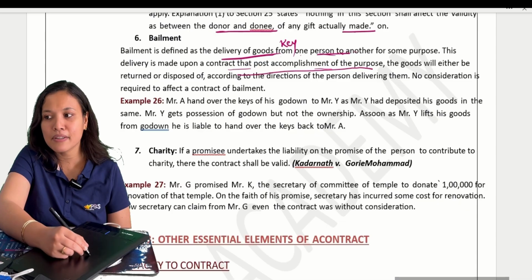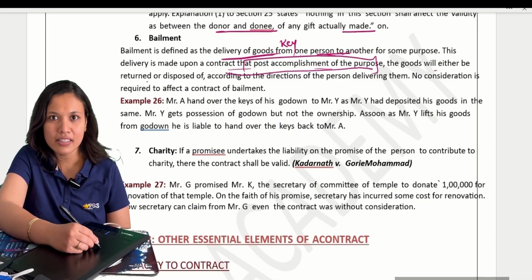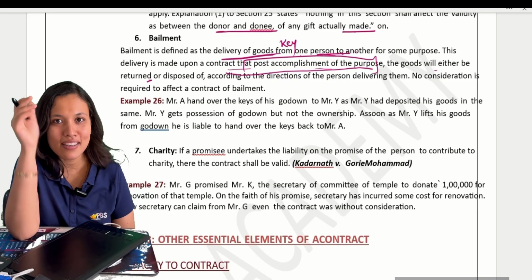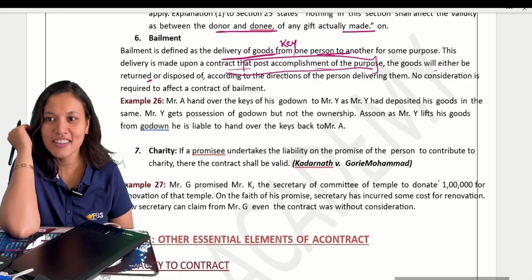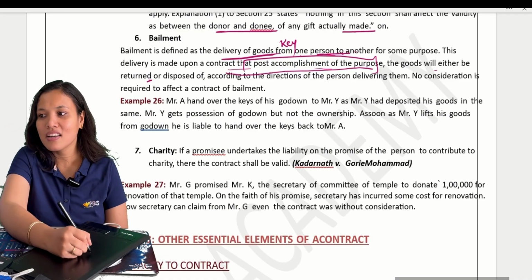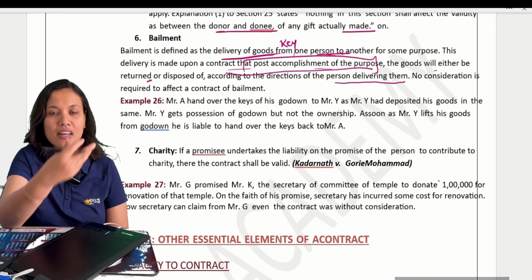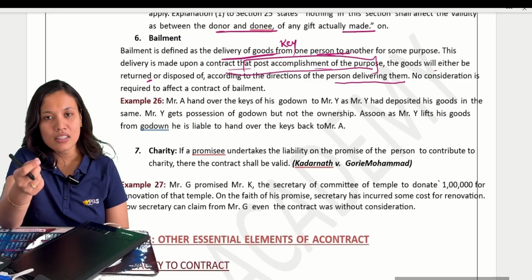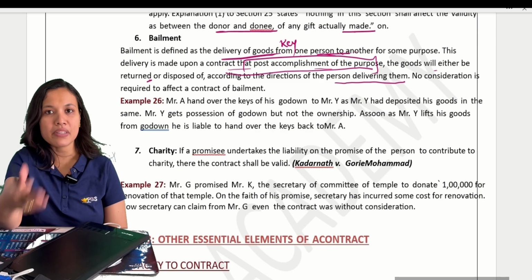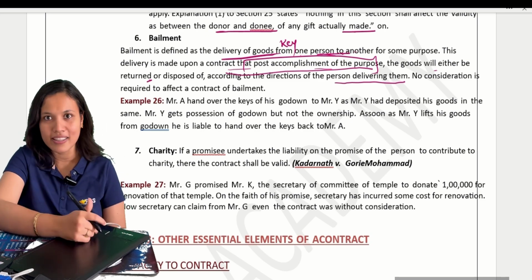When I come back from the hotel and my purpose is over, the goods should be either returned. She has to return it to me, we have gone on that condition. You don't think it is your house, do you? If I give you the key, you have to return me the key after the accomplishment of the purpose, or disposed of according to the directions of the person delivering them. According to my direction, if I tell her to give it to my daughter when she comes, she'll hand it over to the daughter according to my directions. Either return it to me or dispose of accordingly.